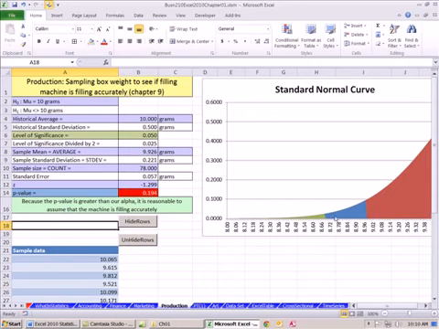The blue area from negative infinity to right there is much bigger than our alpha. That means it's reasonable to assume that the machine is filling accurately. Now, as we run the machine over the days and weeks, we might have different samples.